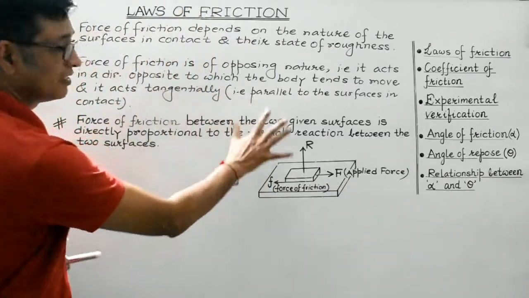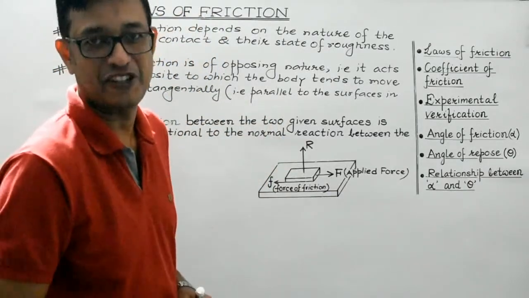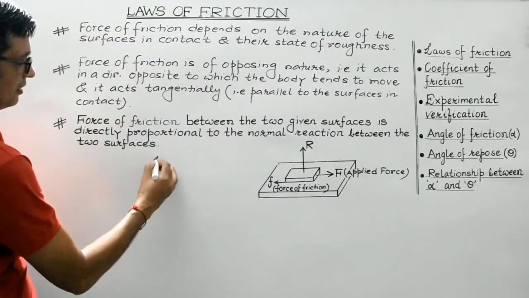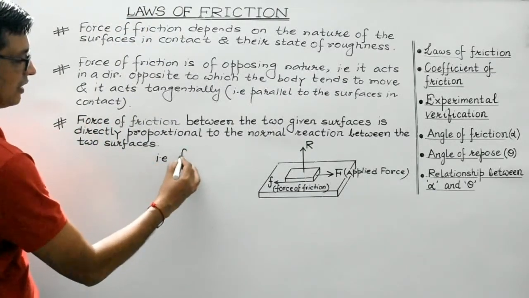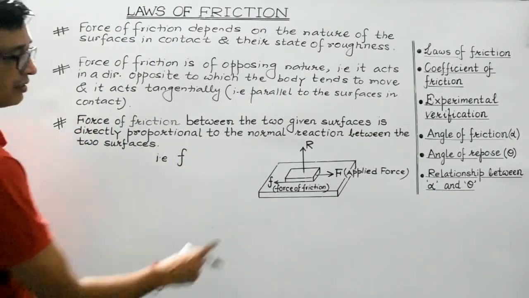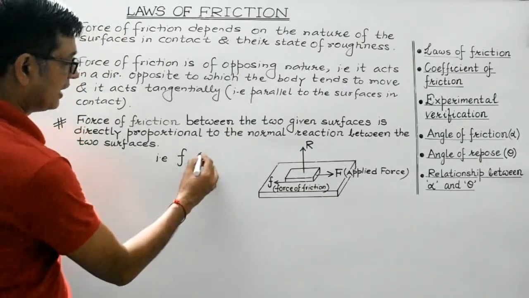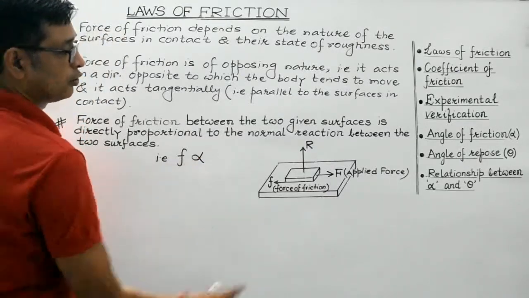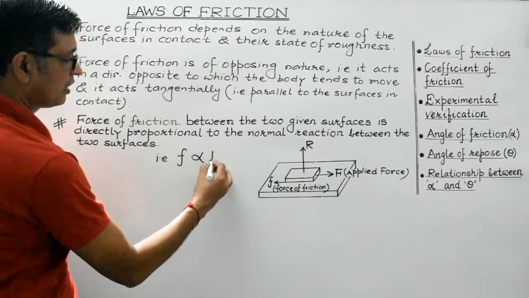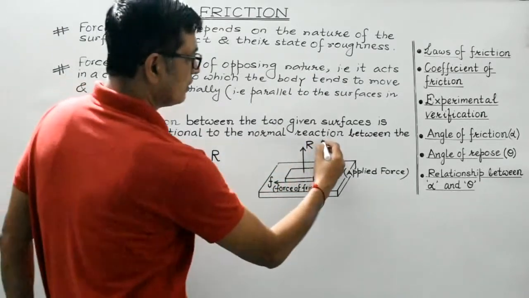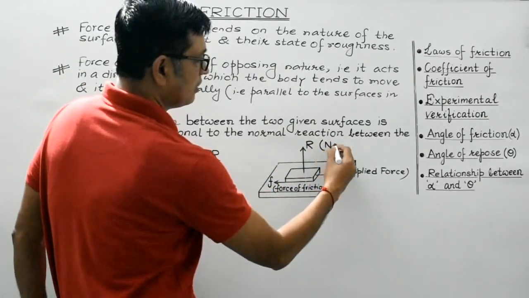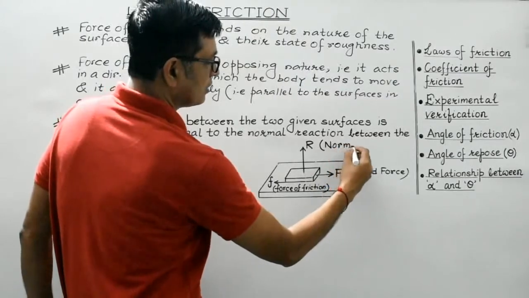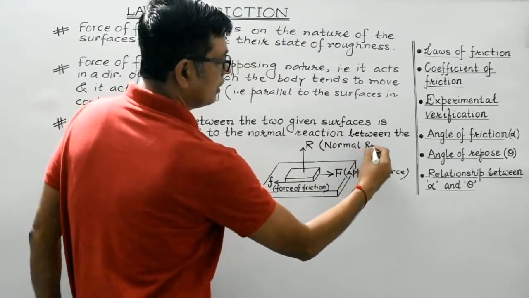So this is the third law of friction. So mathematically, what we have verified is force of friction, that is small f, is directly proportional to the normal reaction, which is R. R is the normal reaction.